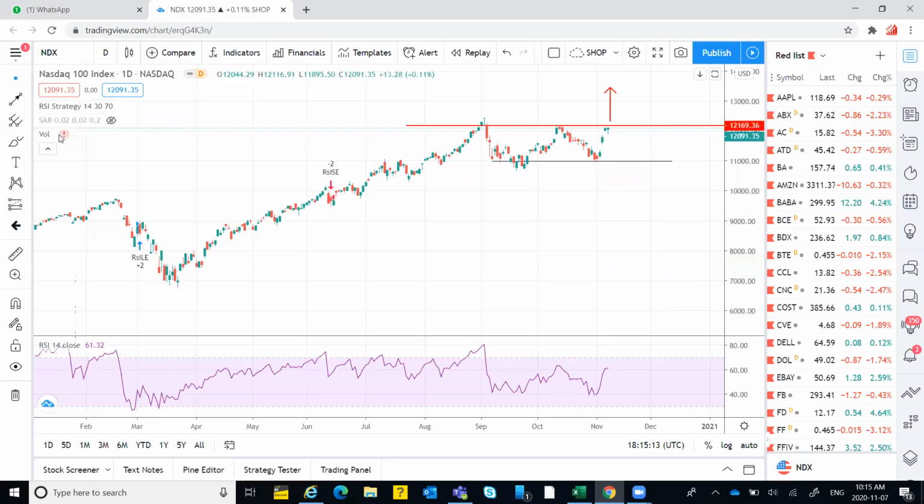The volumes are not being shown, there is some error here, but the RSI has a tendency to go up, and it will be going up as well. We have a chat here. Okay, we will take these stocks.